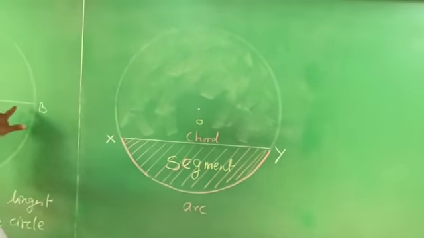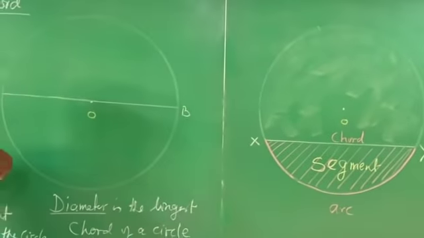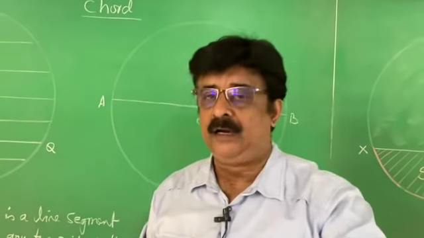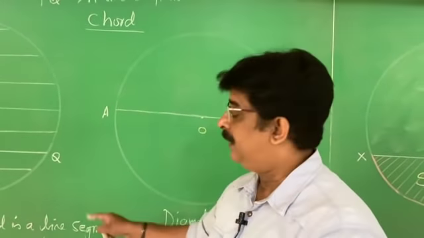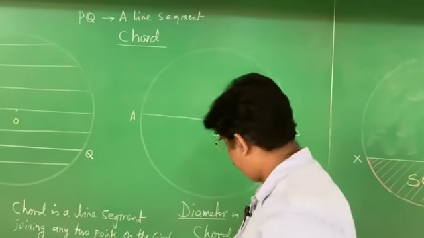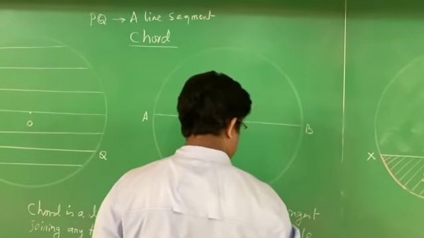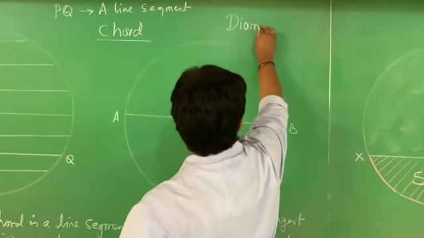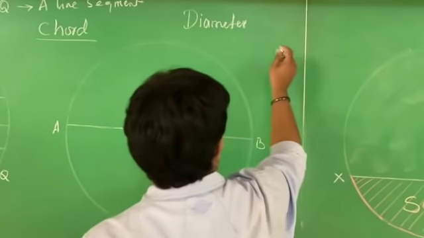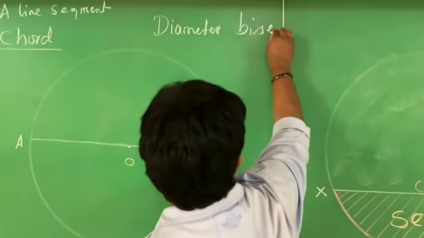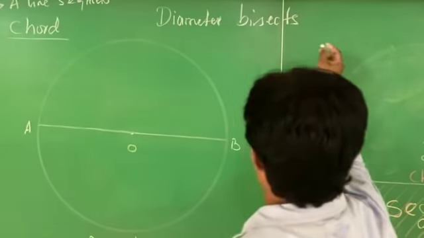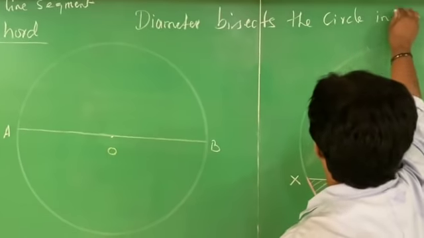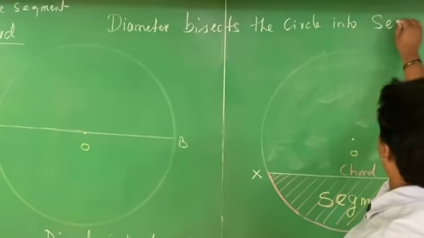Sir, then what about the diameter? Diameter is also a chord. Therefore, it also divides. Here we don't say that it divides, we say that it bisects. I write it here. Diameter bisects the circle into semicircles.